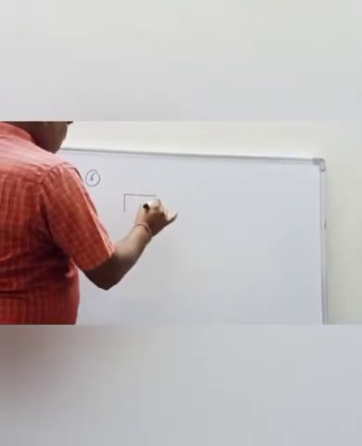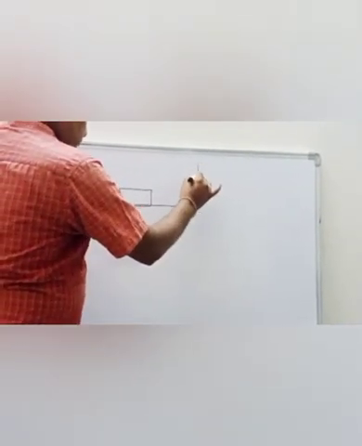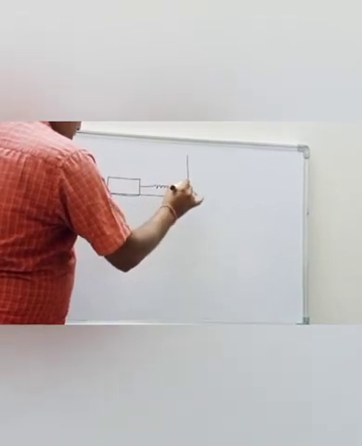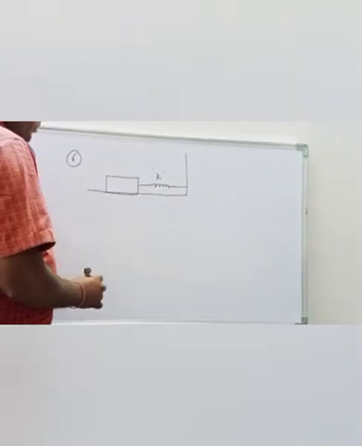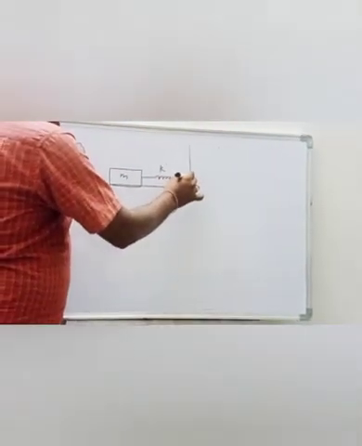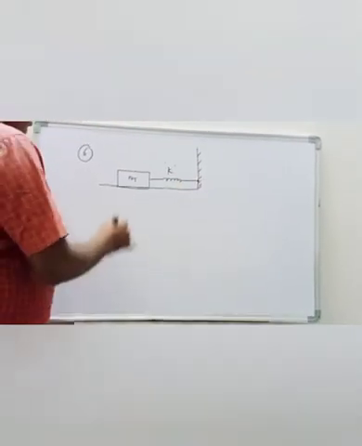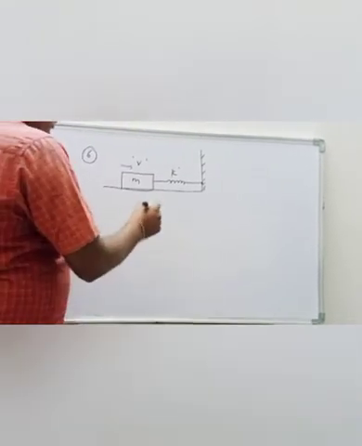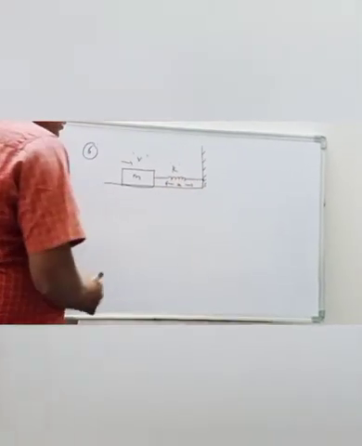A block of mass m is attached to the spring of spring constant K. Another end of the spring is attached to the vertical wall. Now the block is moving with a speed v, thereby the spring is getting compressed.